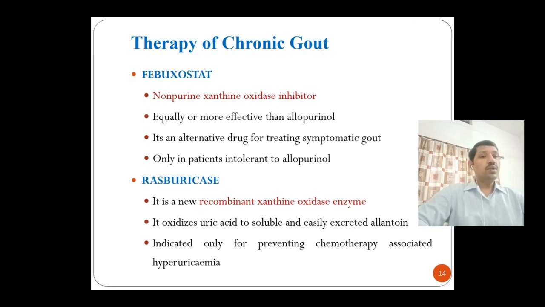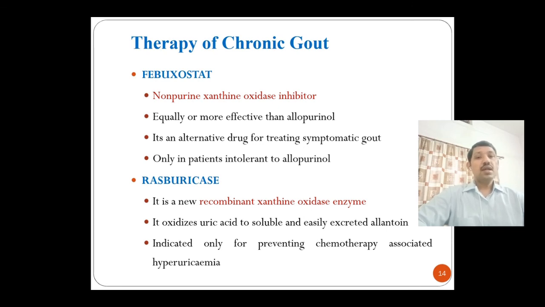It is only used in patients who are intolerant to allopurinol. It means we cannot use this drug in patients who are suffering from chronic gout for the first time, and we can use allopurinol in those patients.